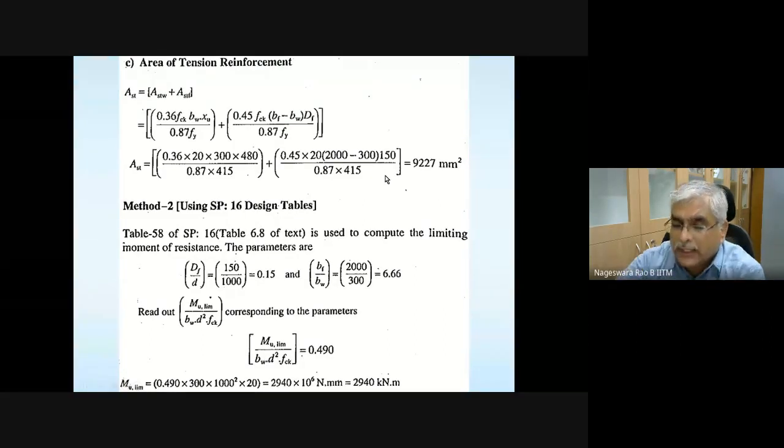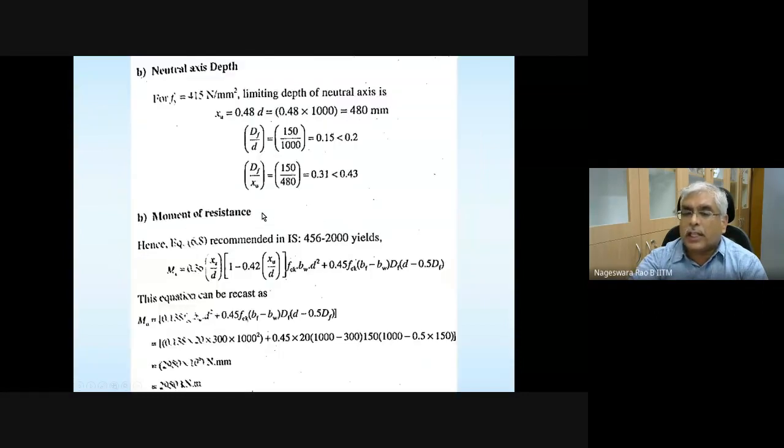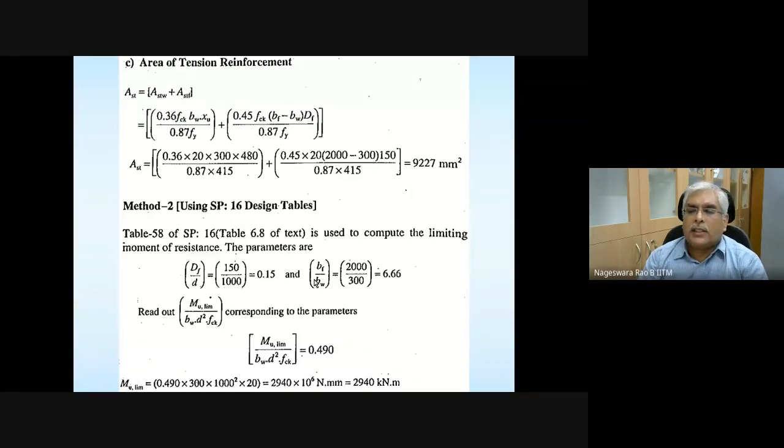And please note that here you are asked to find the limiting moment of resistance, so this corresponds to a balanced section. So you can make use of tables 57, 58, 59, depending on the type of steel. Here the steel grade corresponds to Fe 415. So table 58 is picked.